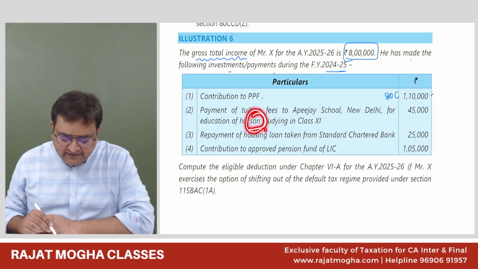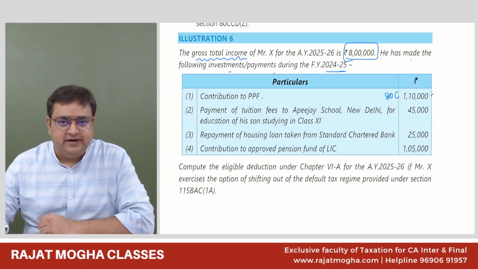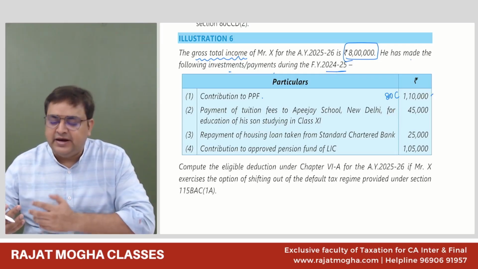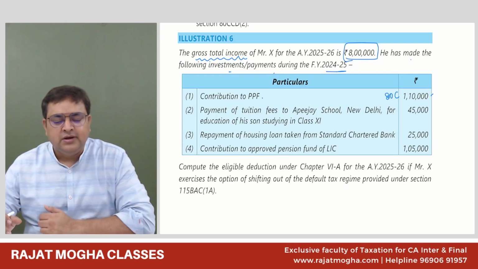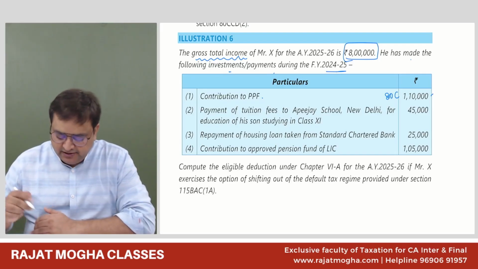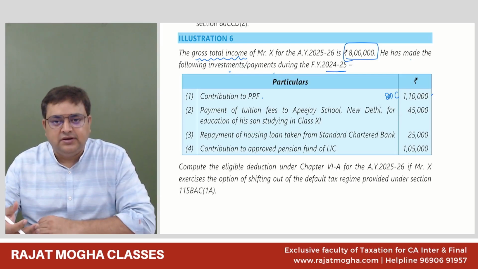So it is the tuition fees for his son. Had it been a grandson, can we get 80C for the grandson or granddaughter? No. It is only for the child. The child can be a child everywhere in the income tax. Child includes an adopted child and stepchild also. But it should be the child. So for a grandson or granddaughter, we will not get it, but only for children, we can get it. So this is 45,000. And this should be a full-time education in India.